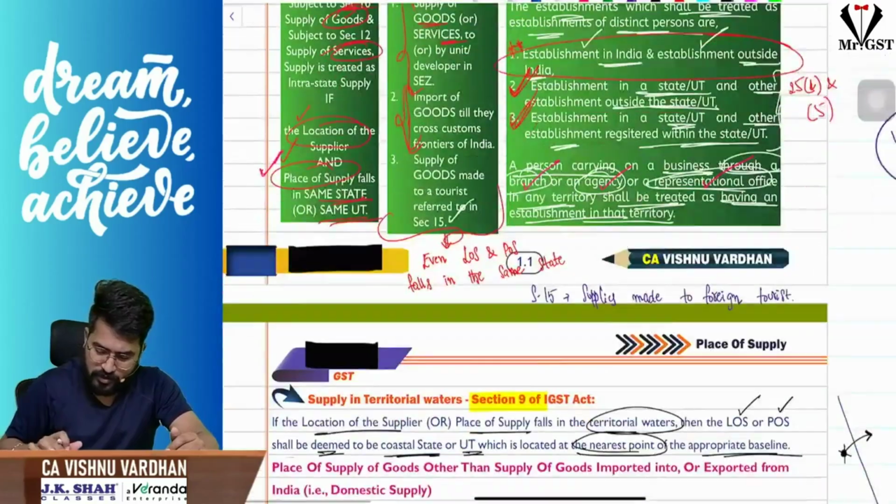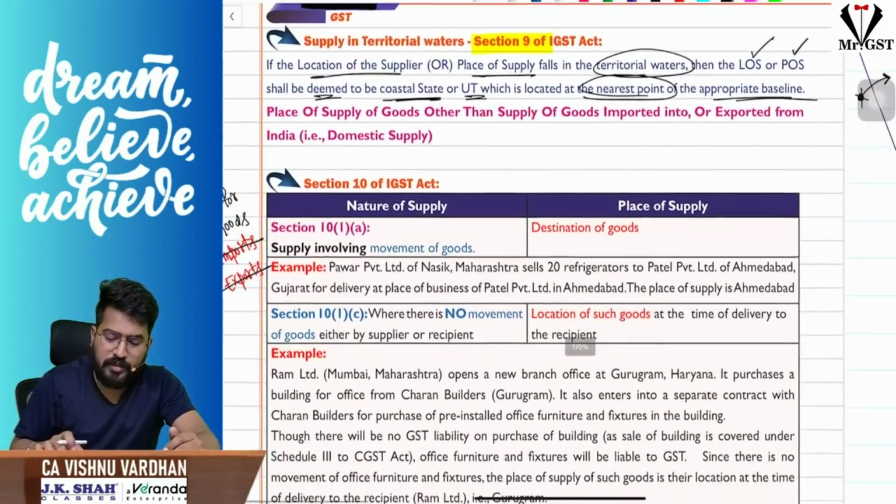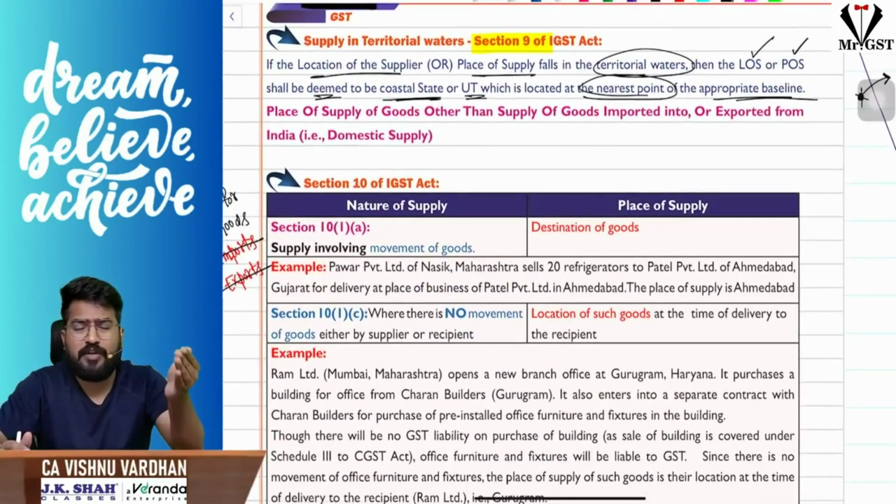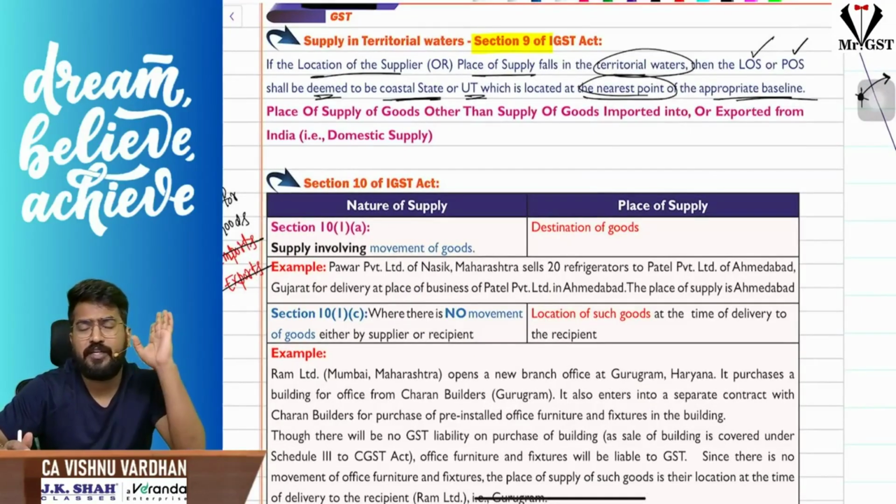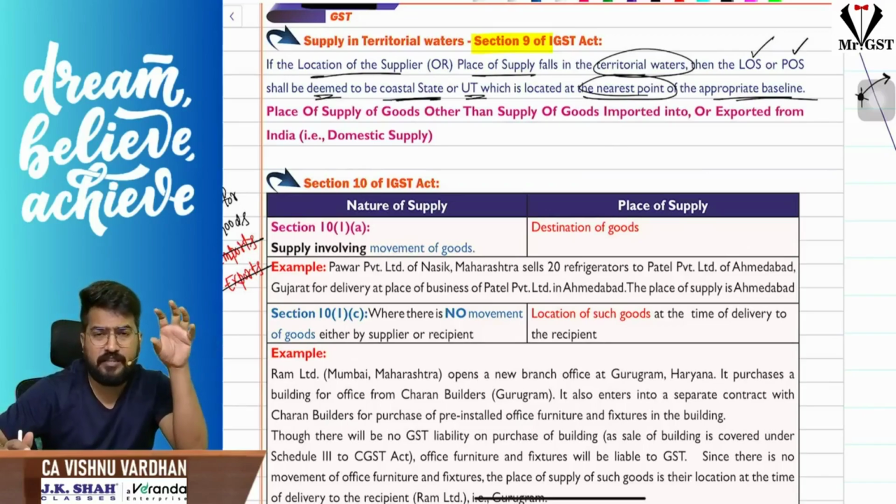Okay, already discussed. Next, supply in territorial waters. See, first of all, we have understood what is section 7 and 8. Section 7 and 8 is what is intrastate supply, what is interstate supply. So we have understood location of supplier and place of supply falling in the same state or union territory, then we call it as intrastate supply, otherwise we call it as interstate supply. In certain cases, there are specific transactions which we call as interstate supply, that also we have seen.